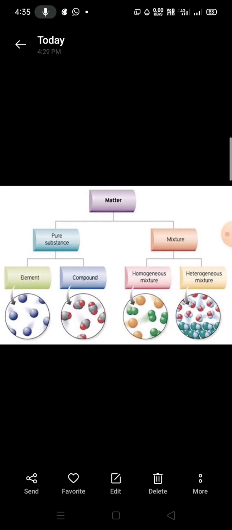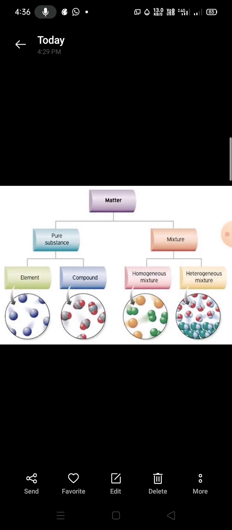If you see in this picture, the violet color balls inside are made up of one kind of particle. They are elements. This is made up of only one type of particle. Compounds are also pure substances. They are made up of more than one element, but combined in a fixed ratio.